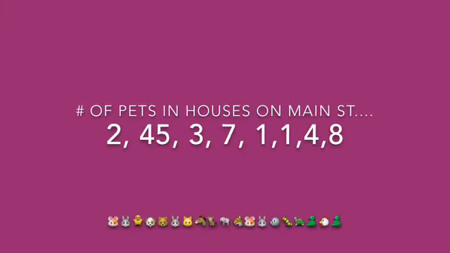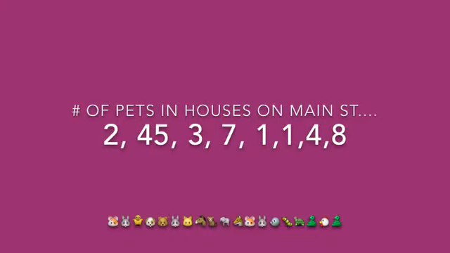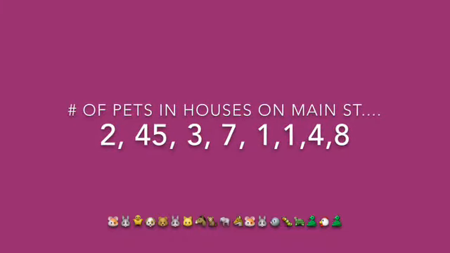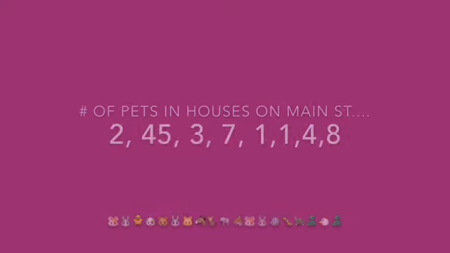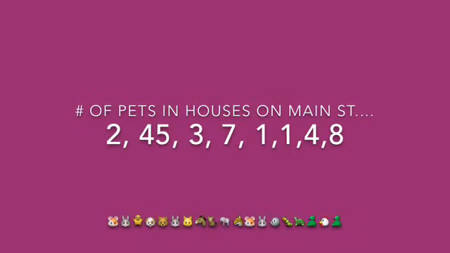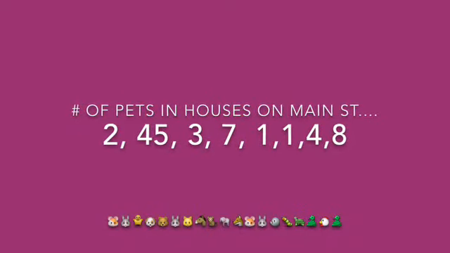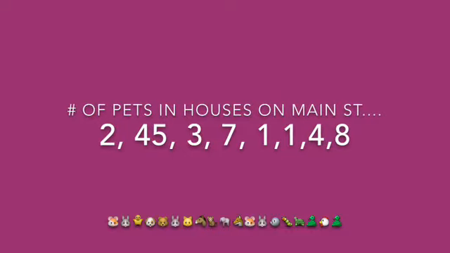You want more examples? You betcha. Let's look at the number of pets in houses on Main Street. So it looks like somebody did a survey of everyone who lived on Main Street and asked them how many pets they had in their house. Ugh, I only have 2 dogs, but my neighbor has 45. I also have 2 pet dragons, but the researchers said they weren't real. Now it's easy to see that the first order of business here is to get these numbers in numerical order.